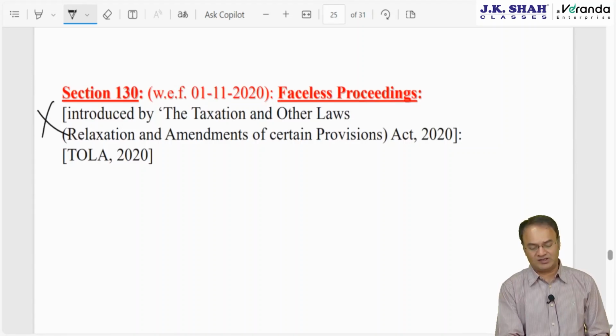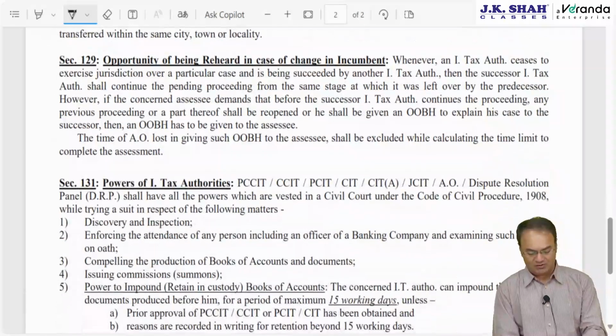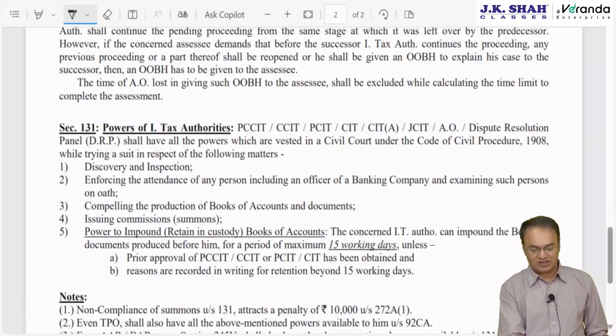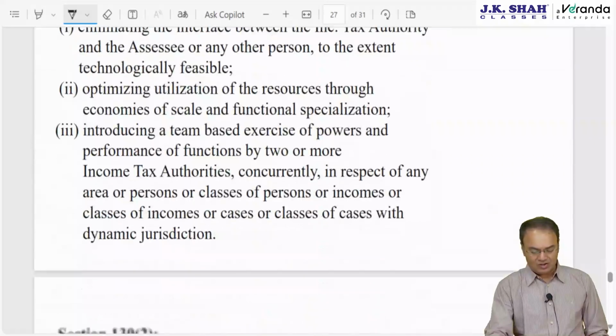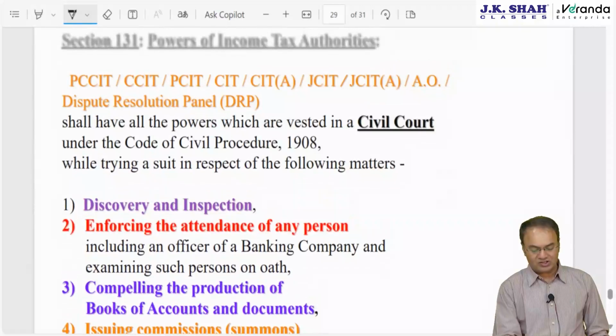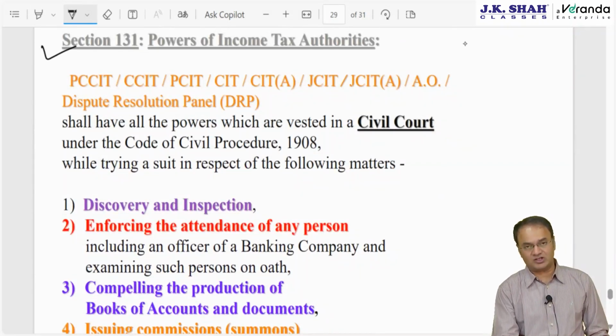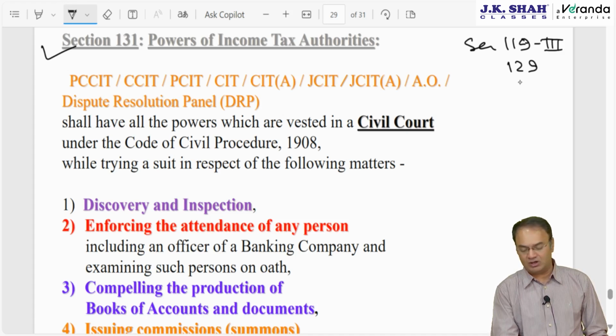Section 130 is unimportant, faceless proceeding. It says everything we discuss will be done in a faceless manner. I have not even covered this provision in the revision lecture. Totally unimportant. Next is the last section, which is important. So 3 sections are important in this chapter, and all 3 of them are odd numbers: 119, powers of the board to issue circulars etc., but only the third part; then 129, opportunity of being reheard; and section 131, this section.